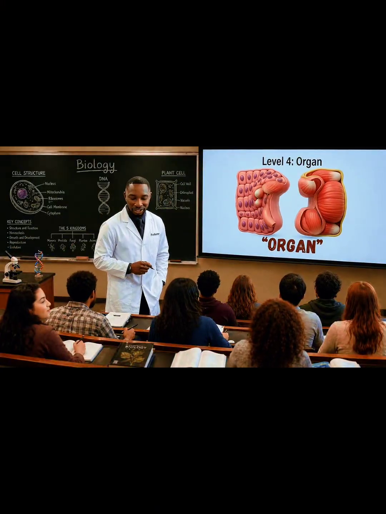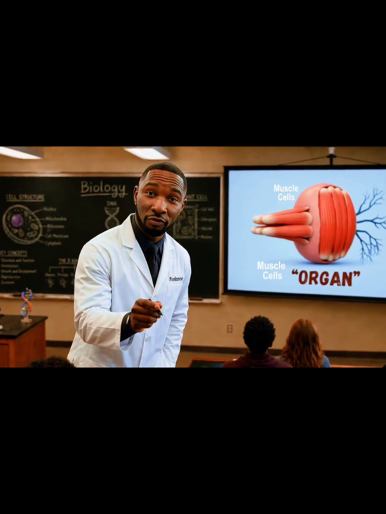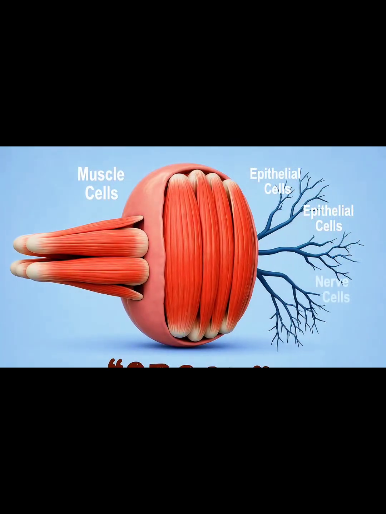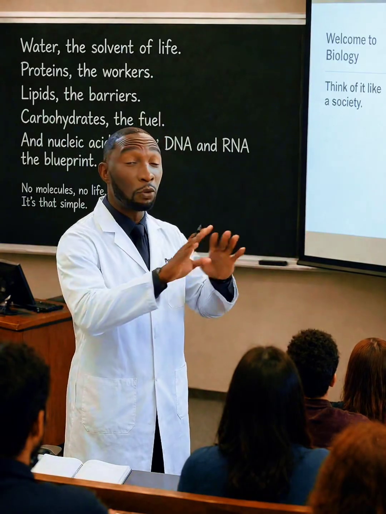Let's see how a single cell becomes an organ. First, the cell divides into 2, then 4, then 8. These clusters then differentiate, forming muscle cells, epithelial sheets, and nerve cells. This is differentiation. Think of it like a society. You don't want everyone doing the same job.